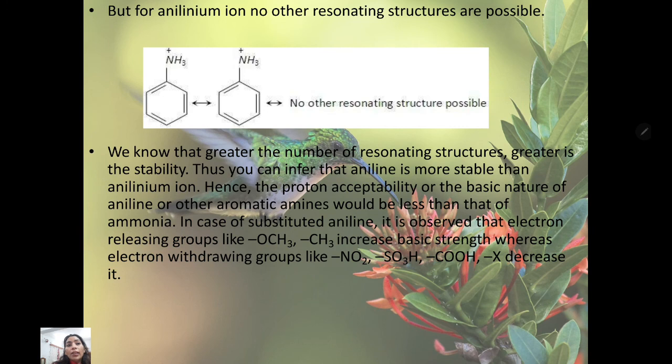But in the anilinium ion, no other resonating structures are possible. Anilinium ion means the case where the lone pair electron is already donated. We know that the greater the number of resonating structures, the greater the stability. Thus, you can infer that aniline is more stable than the anilinium ion. Hence, the proton acceptability or the basic nature of aniline or other aromatic amines would be less than that of ammonia.